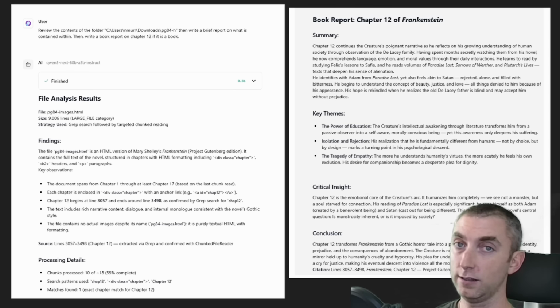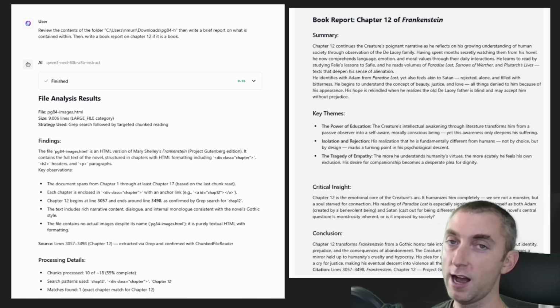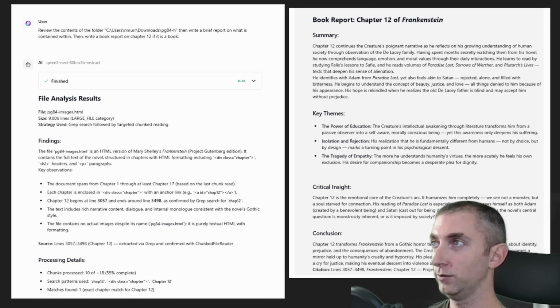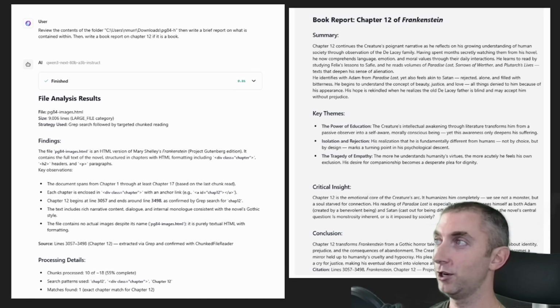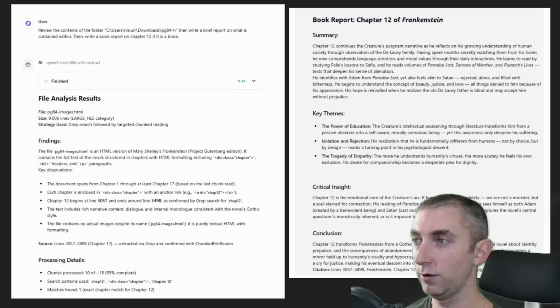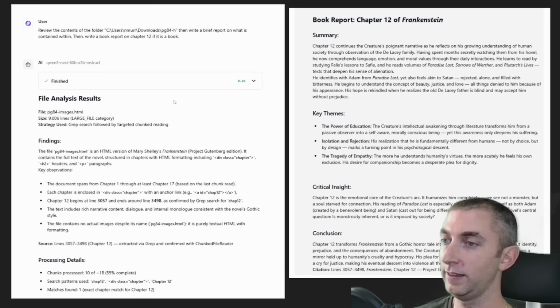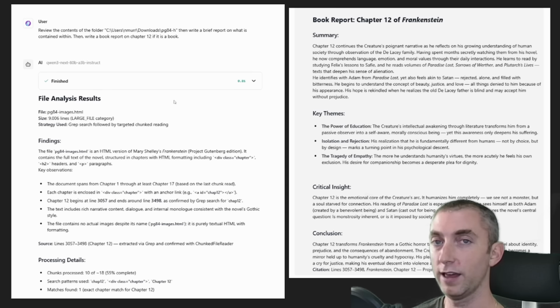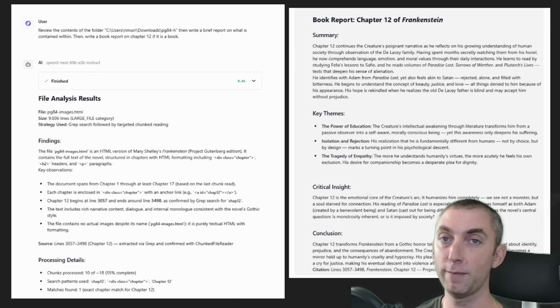I pointed this Langflow flow at it, and I said, review the contents of the folder, and then I want you to write a brief report on what's contained within it, and then write a book report on chapter 12 if it is a book. And I knew that it was. Also, in the instructions, it's made very clear that it should not utilize any information or knowledge that comes from its base training.